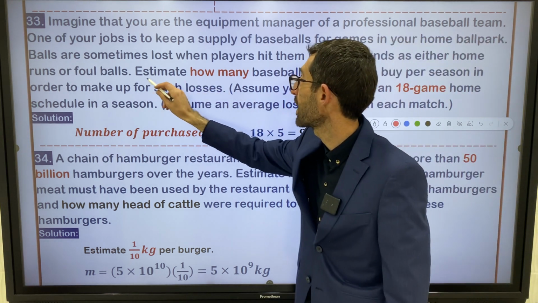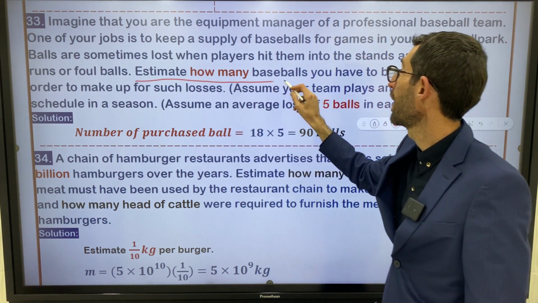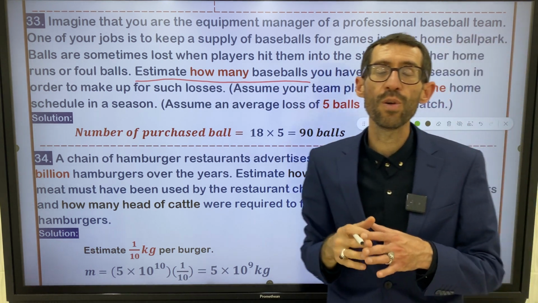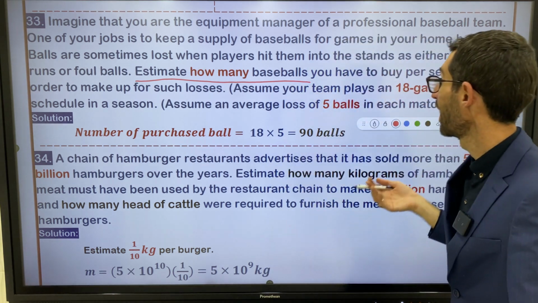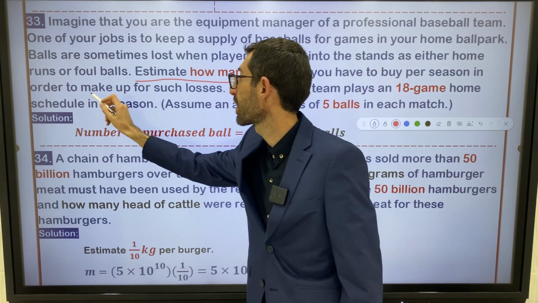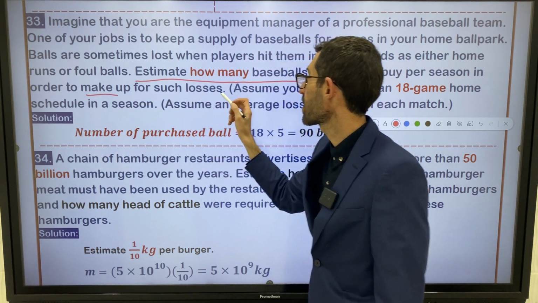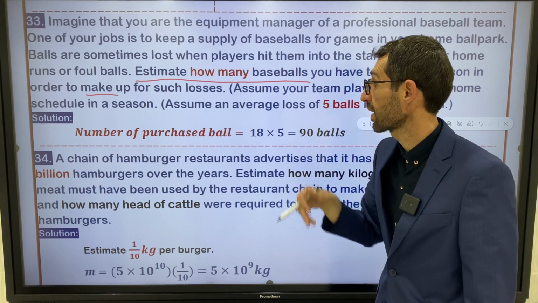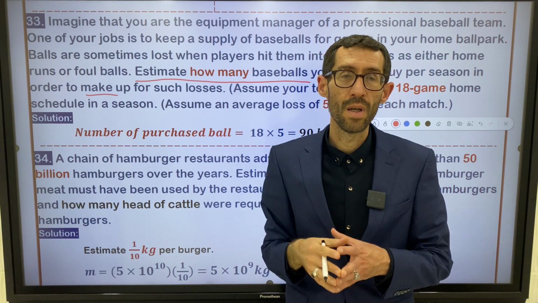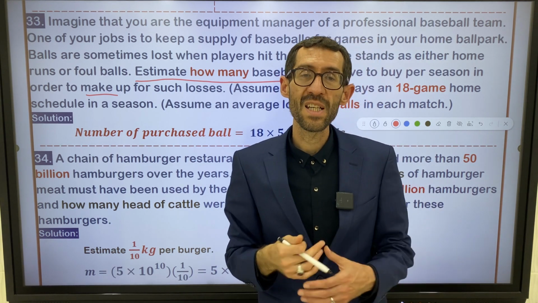It says, estimate how many baseballs you have to buy. So what do we look for? We look for the number of baseballs you have to buy per season in order to make up for such loss. Make up means compensate, in order to keep the number of baseballs constant.